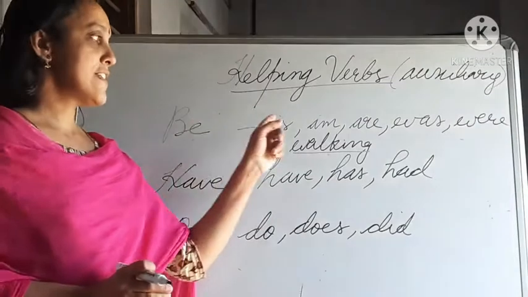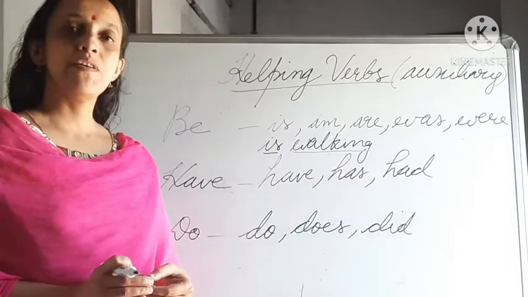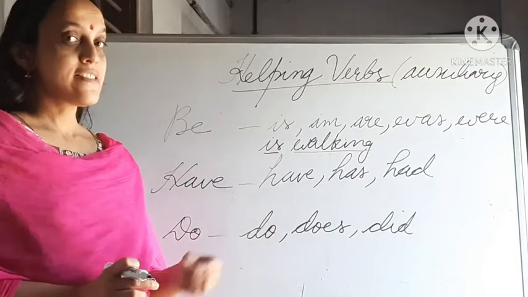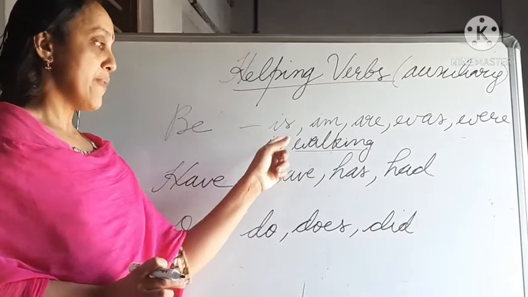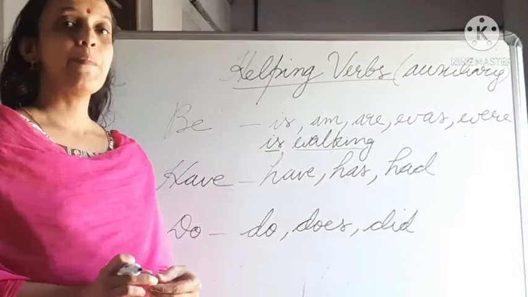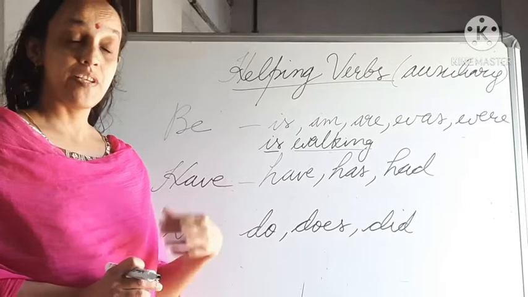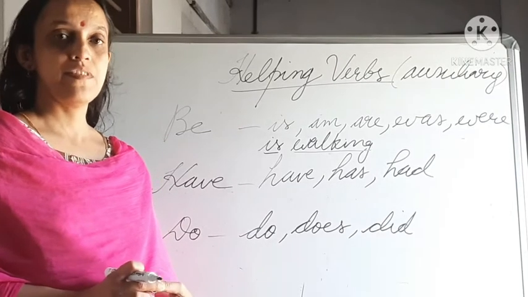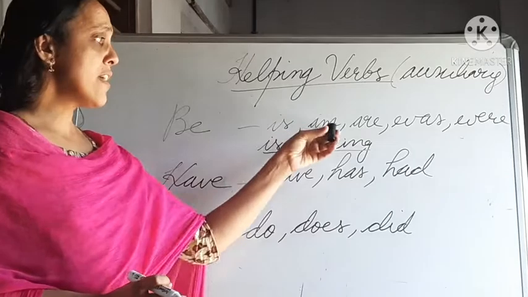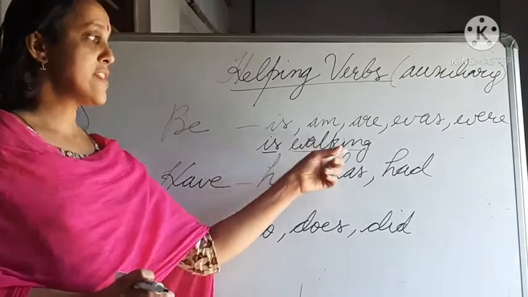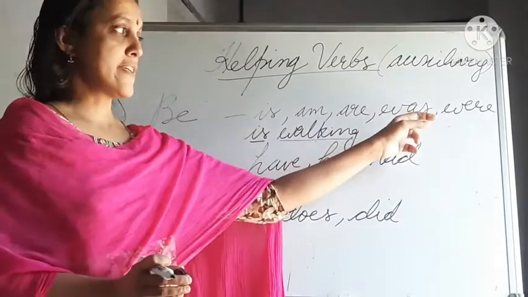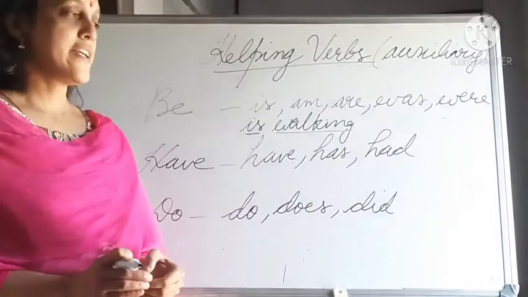But these be forms can also be used as main verbs. Not in all cases, some cases only. Mainly we are using it for present. It is used for continuous form of the verb. In the same way, am can be used with ing form of the verb, are also with ing form of the verb, was plus ing form, were plus ing form.